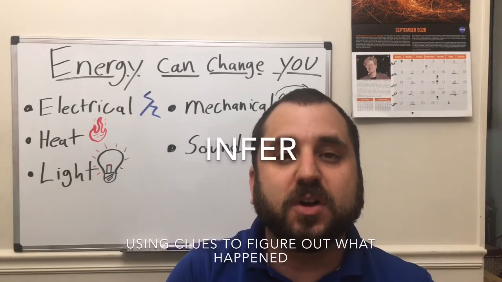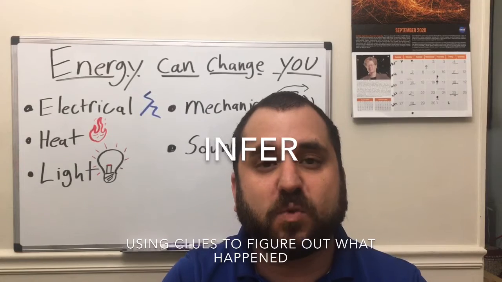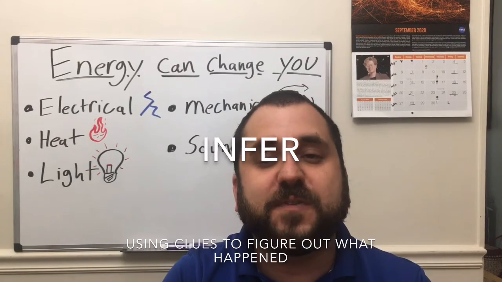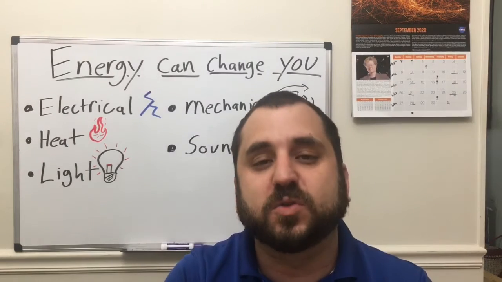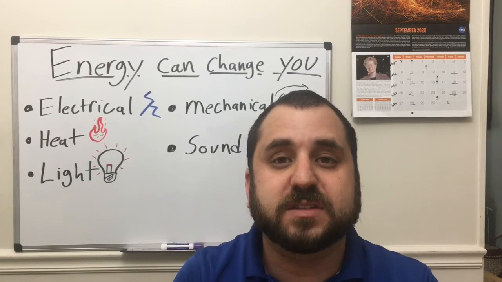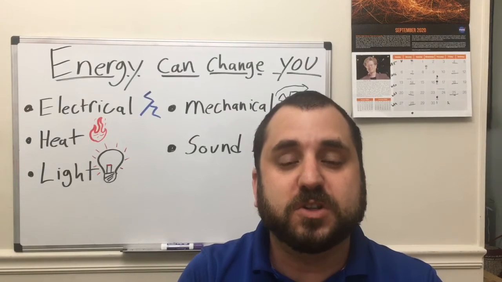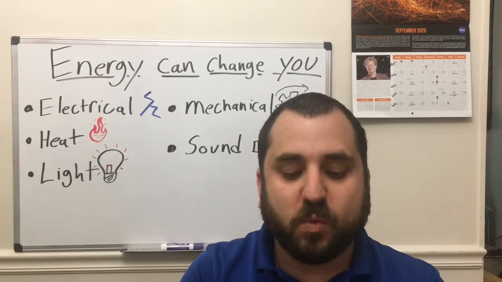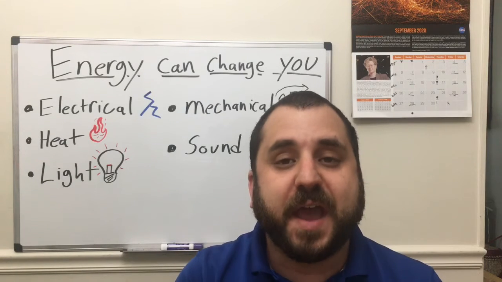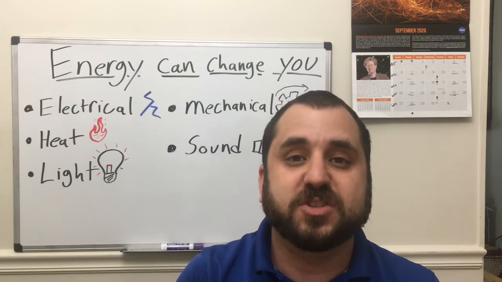When we infer, we have to use the clues and what we see around us to figure out what happened. We have to be sort of like detectives trying to solve a problem. When we're doing that, we figure out what was the type of energy and what was the change that occurred.